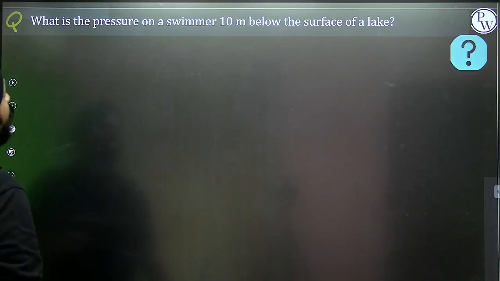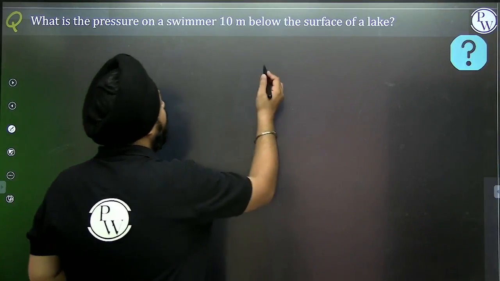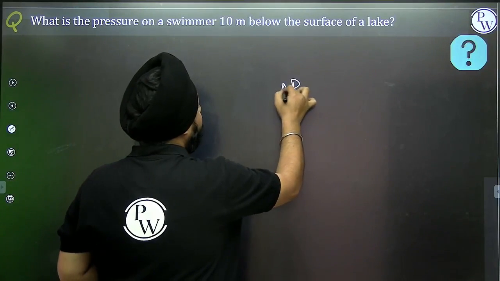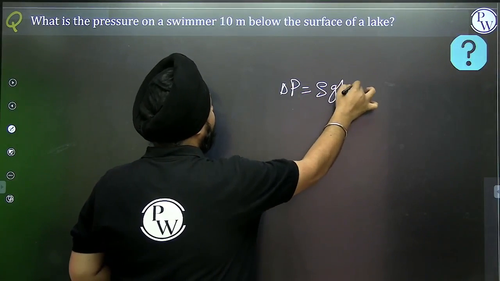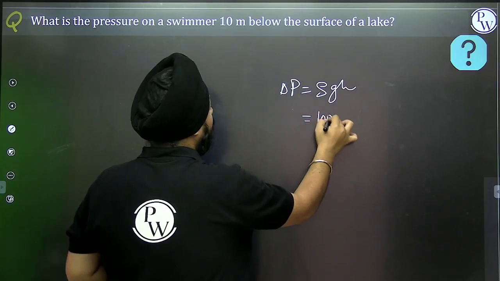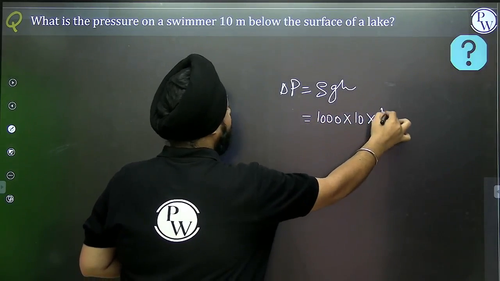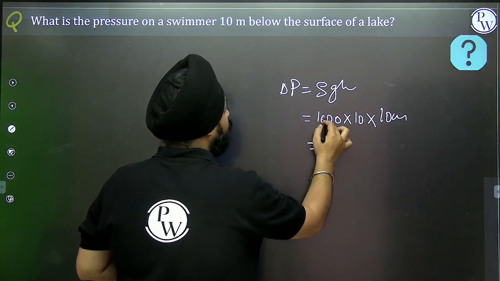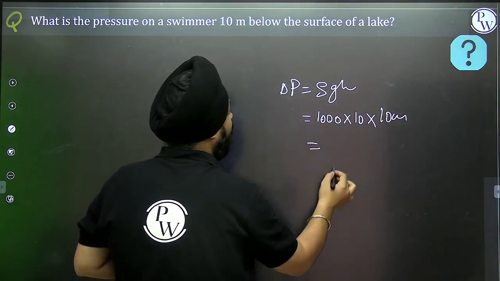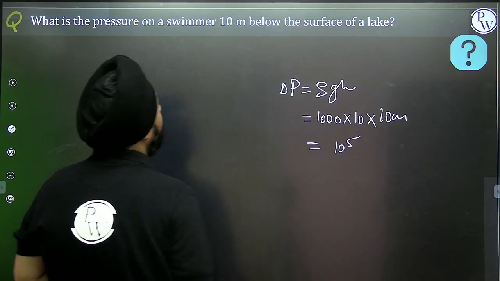What is the pressure on the swimmer at 10 meters below the surface of the lake? Pressure difference is rho g h. Density of the water is 1000, g value is 10, and it's 10 meter. So it's 10 to the power 5.